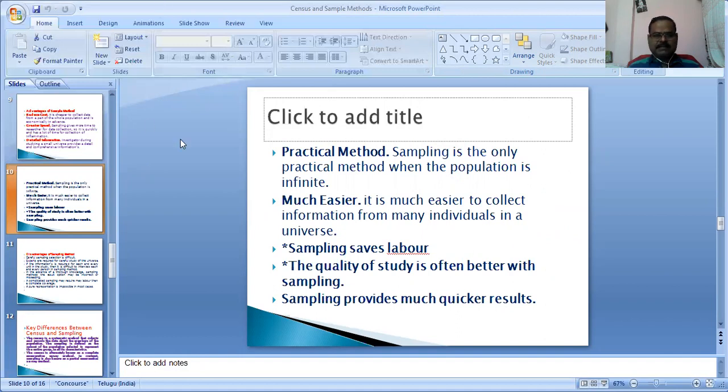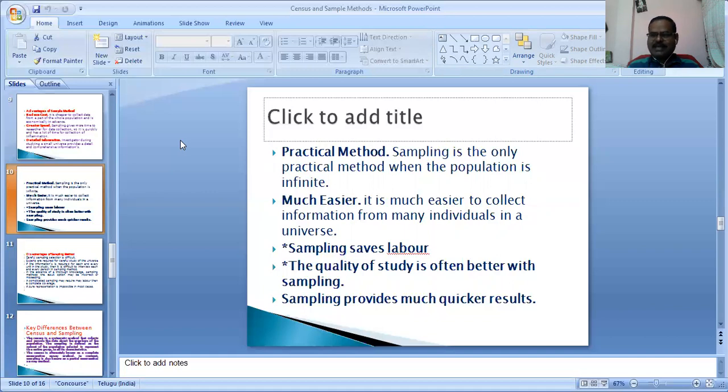What is the merit or benefit of the sampling method? It is simple: under the sample method we collect the information at a simple cost. What is the second merit? Greater speed, collecting the information within time. Reliable data can be collected with the help of the sample method. It is a practical method. It is a very easy method and saves labor. The quality of study is very often better with sampling. Sampling provides much quicker results.